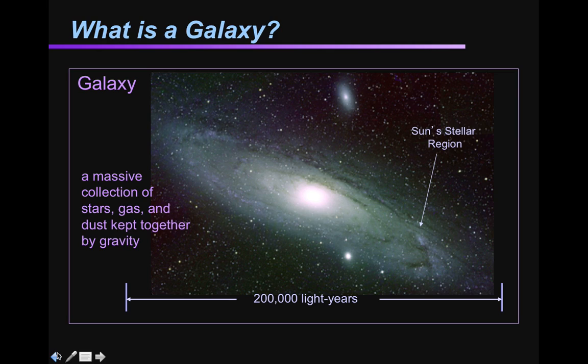So if this were a picture of our galaxy, which it's not, it's the Andromeda Galaxy, our solar system would just be a little tiny speck somewhere toward the outer edge. The picture here is Andromeda, and this is the nearest galaxy to our own. It's much bigger than ours, but it is similar to ours in the type of galaxy that it is.